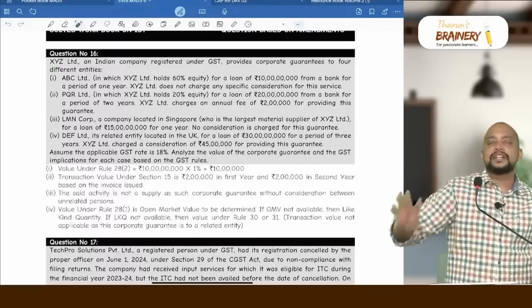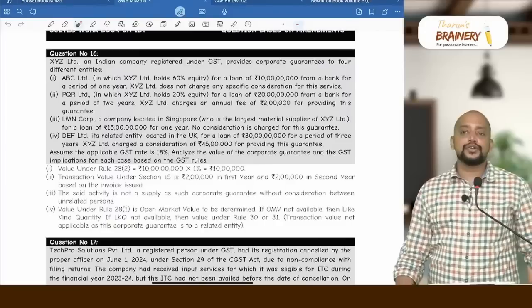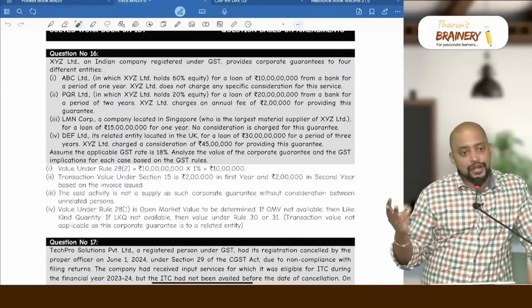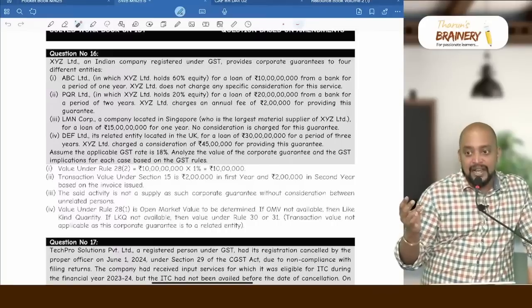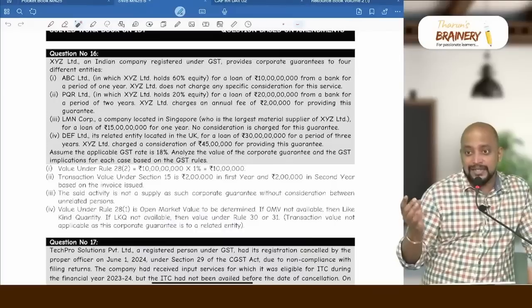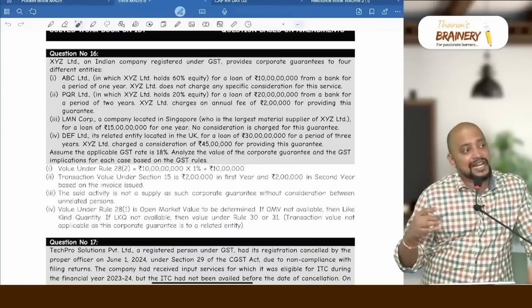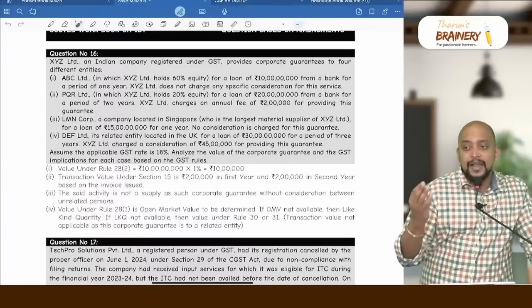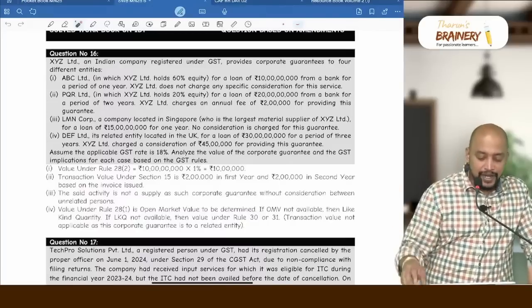So what are the 4 activities which, even without consideration, constitute supply? D, R, I, P. D for disposal of business asset on which ITC is availed. Then related party transaction, including transaction between distinct persons, import of service from a related person or other establishment located outside India, and principal agent transactions. Okay.